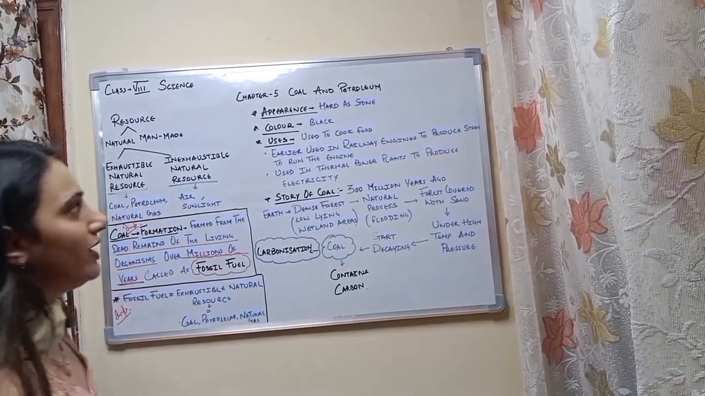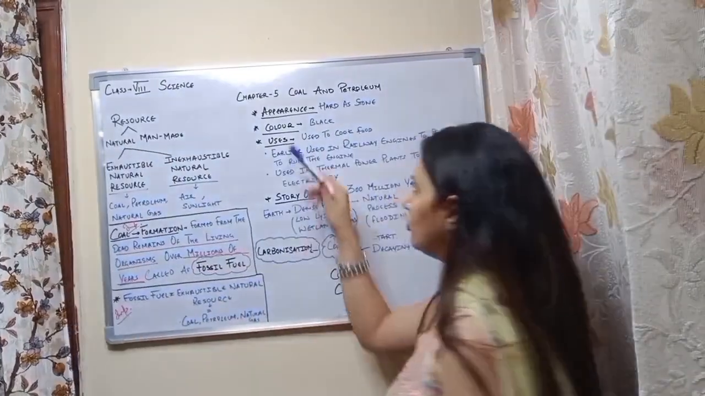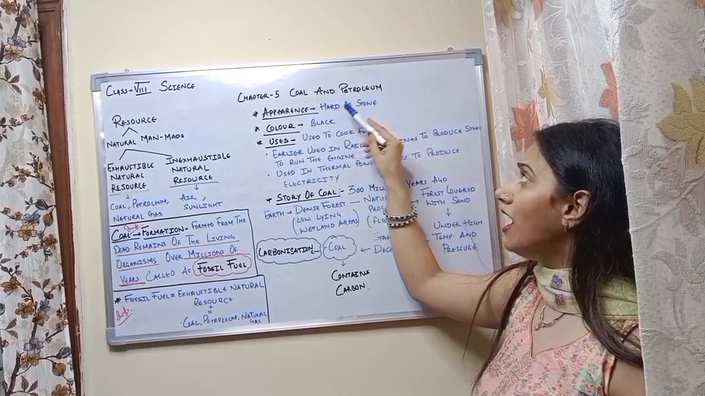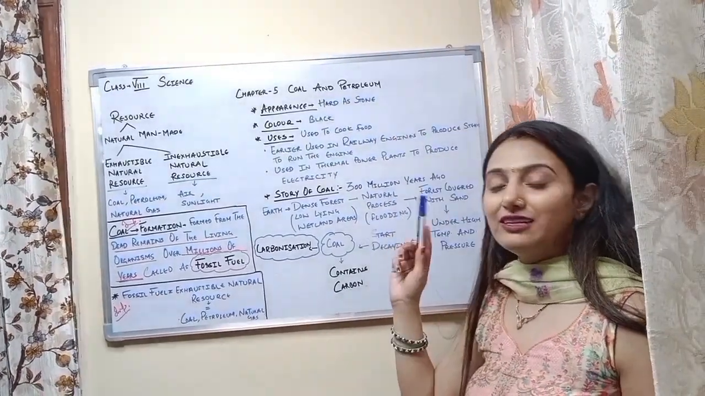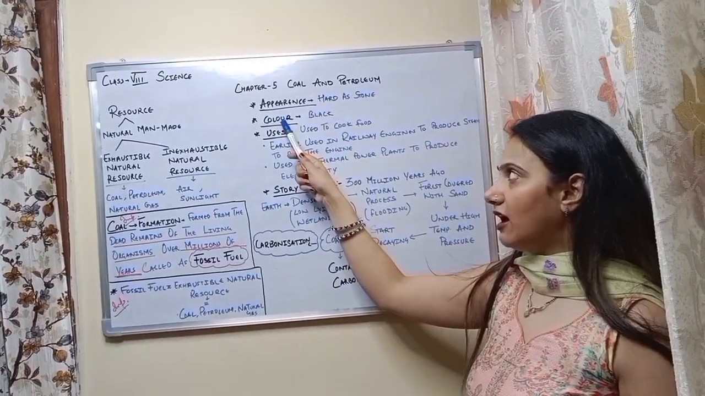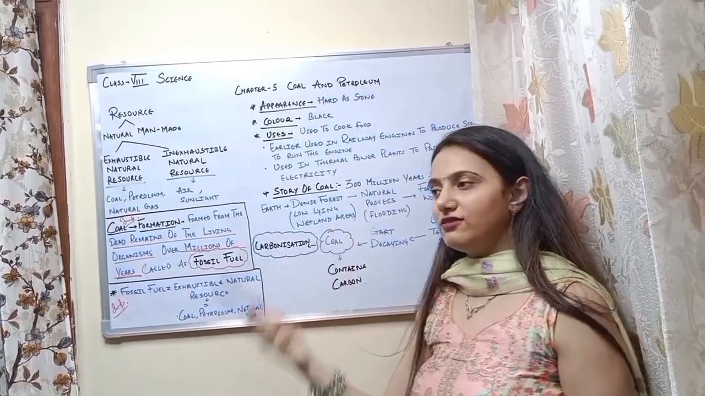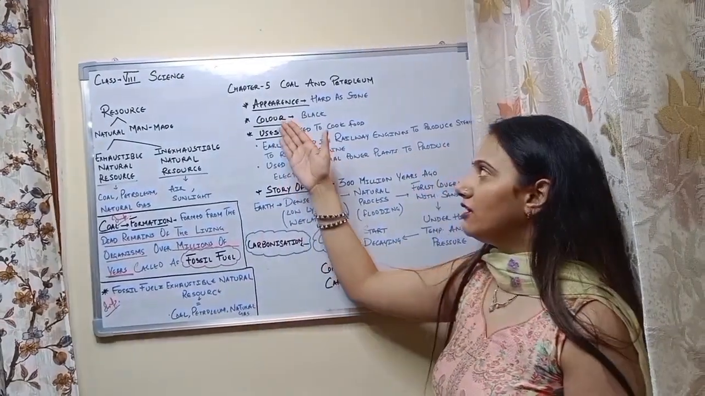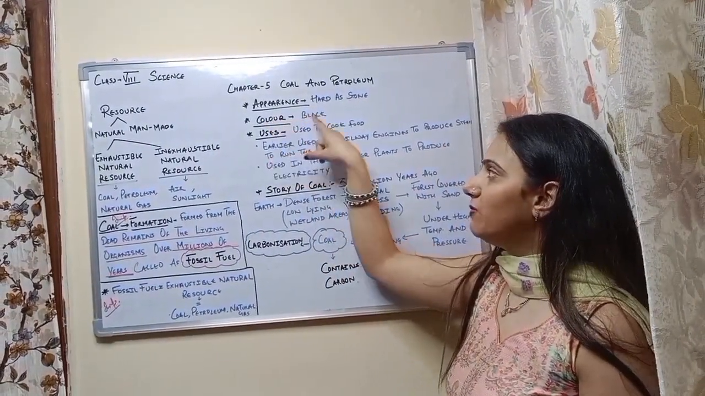Okay, I hope you are getting my point. Now, if we move towards its appearance, how does it look? It is hard as stone. If we talk about its color, it is black in color. You have seen it in real life and in movies also. You can see that it is black in color.